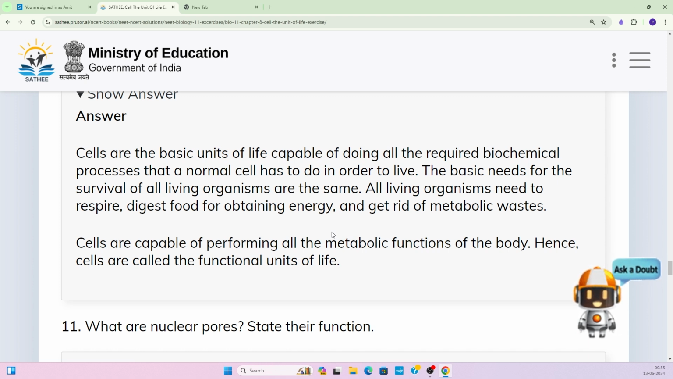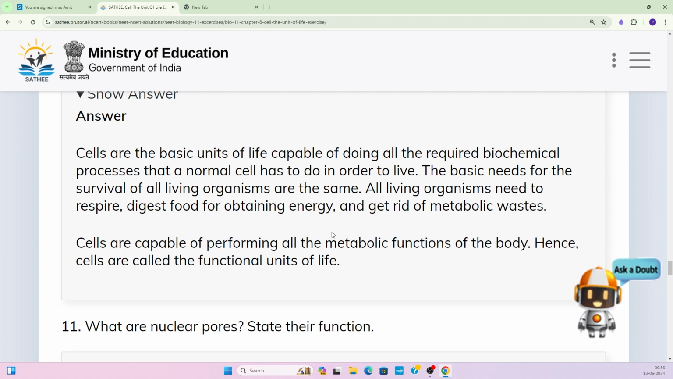So what is the basic function of a cell? The cell is the basic structural and functional unit, and it requires all the biochemical processes, which take place inside the cell only. And why is that required? To live, in order to live. So all those biochemical processes occurring inside the cell, right? They are the base for the living of a particular organism. So the basic need for the survival of all living organisms is the same.